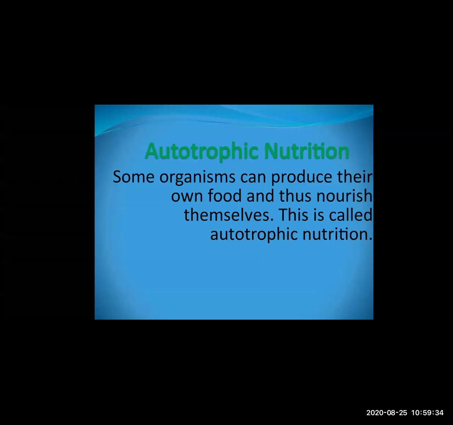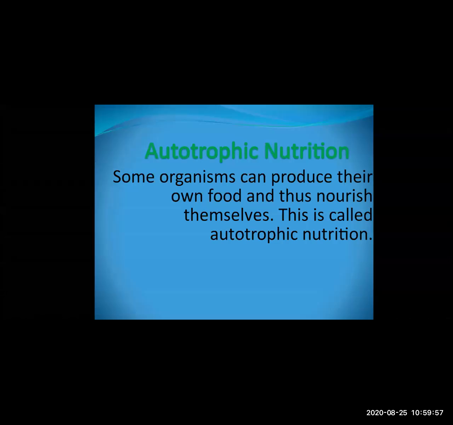This is called autotrophic nutrition. The word auto means what? Preparation, having the ability of preparing their own food. So autotrophic means having the capacity of preparing their own food. That is called autotrophic nutrition.